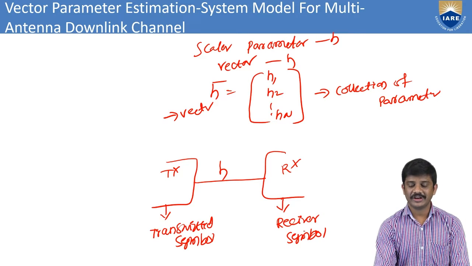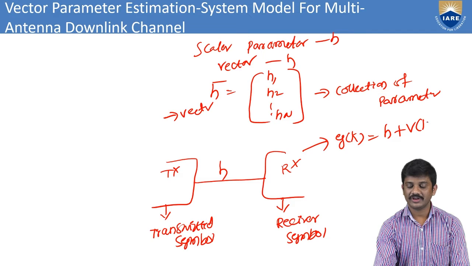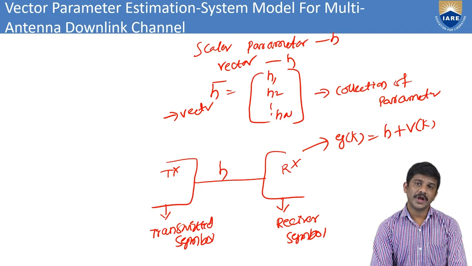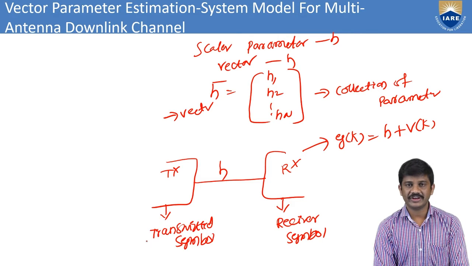This observation we can write as y of k equals h plus v of k. Here we have the transmitter symbols and here we have the receiver symbols.